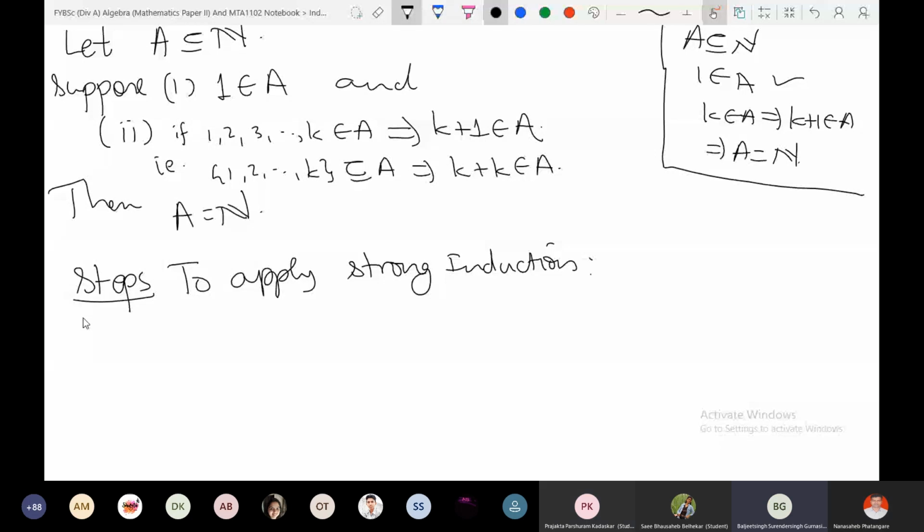Yes, sir, it wasn't clear. What is the difference between this and the inductive property of natural numbers, or even this and the weak induction?